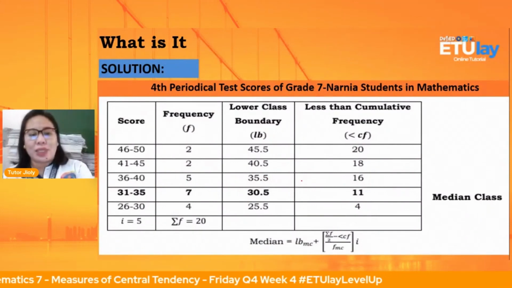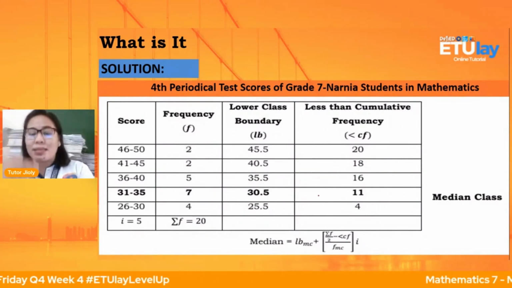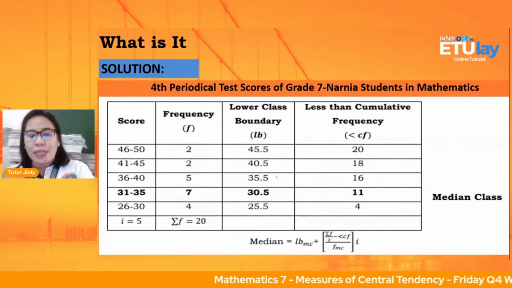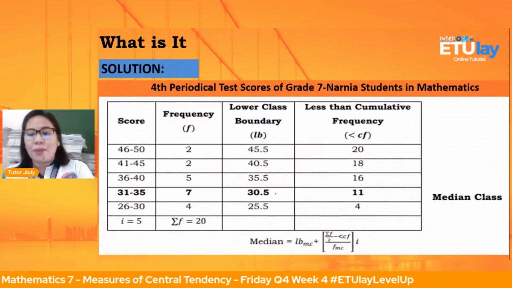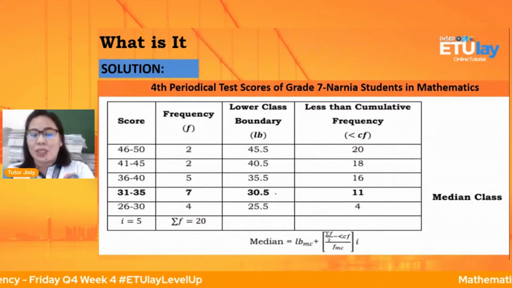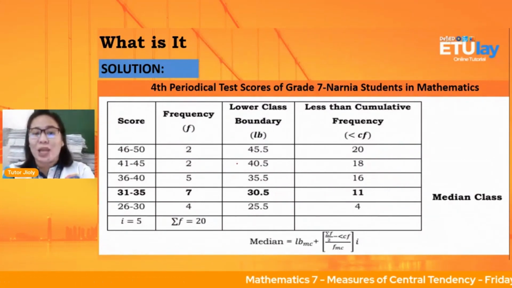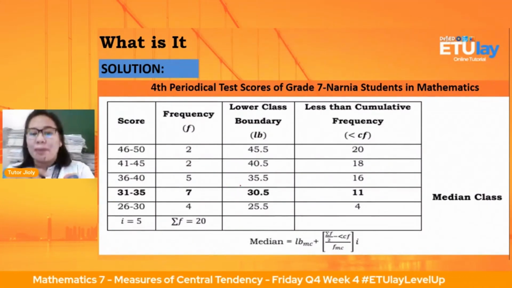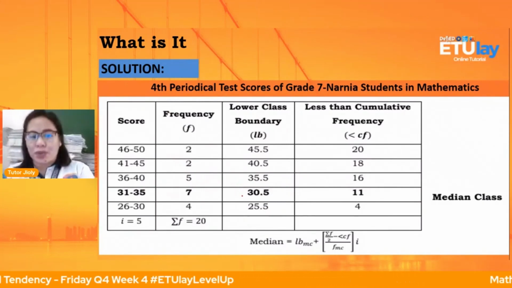Tama? Yung median natin, yung gitna. Ang sabi daw, baba. Baba sa baba ng lower boundary natin. So, kung ito yung median natin, move tayo pababa, so ito yon. So that will be our median class. Then after that, i-apply na natin yung formula natin. Tandaan ha, baba, baka sa taas kayo mga anak kumuha ng value, baba kasi lower boundary. Ibig sabihin, wala naman siyang sinabing upper boundary, tama? Lower boundary, so ito po yon.